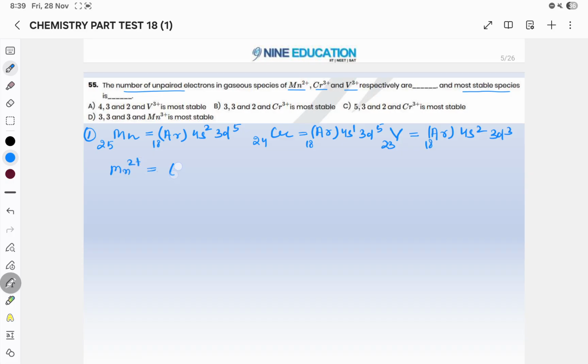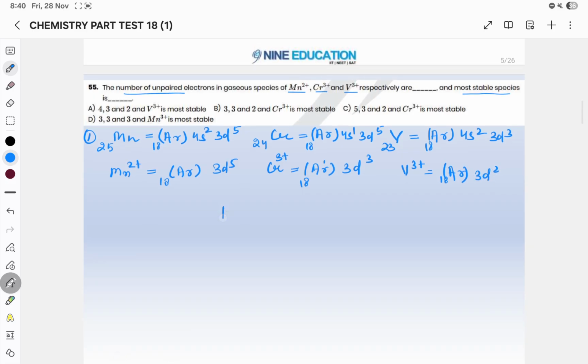Now we will write in the form of ions. Mn2 plus will have Ar18, 3d5. Chromium 3 plus will have Ar18 and 3d3. Vanadium 3 plus will have Ar18, 3d2.